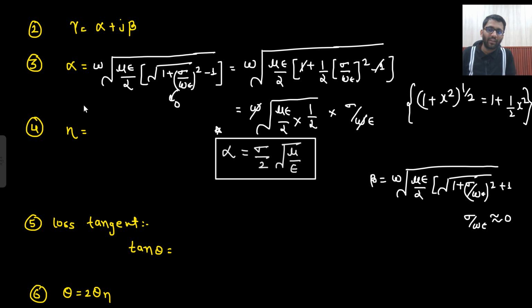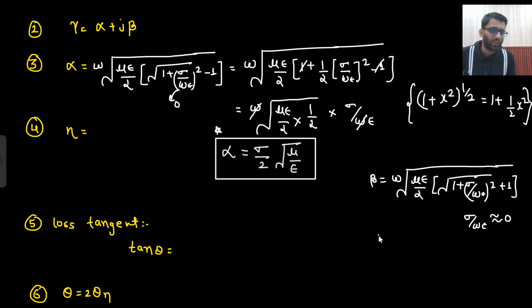What was the issue here? It was becoming 0, which I don't want, because I know this alpha is a non-zero value. But here if I take this nearly equal to 0, there is no issue, because what will it become? Root 1 plus root 1, that will be 2, and 2 and 2 will get cancelled.